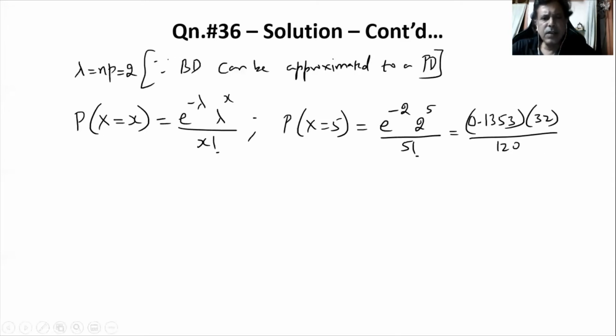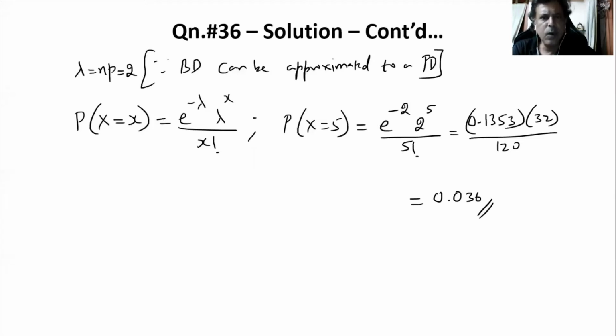Suppose the question has not given you this e power minus 2 value, if you have a scientific calculator, you can directly use the e power x function, or you can even refer to the exponential tables to find out the value of e to the power of minus 2. Either way you will be able to find it. If you calculate this, you will end up with an answer of 0.036. So that is the answer for this particular problem.